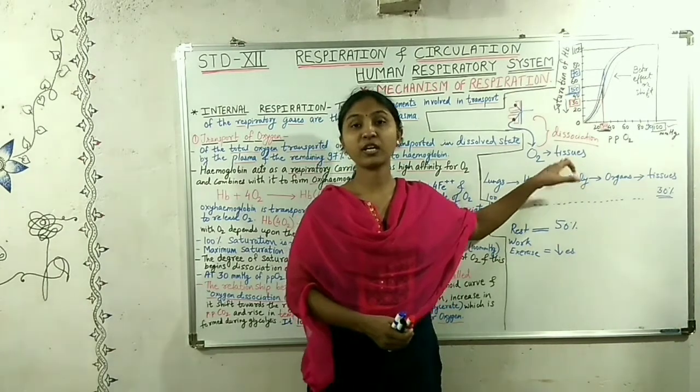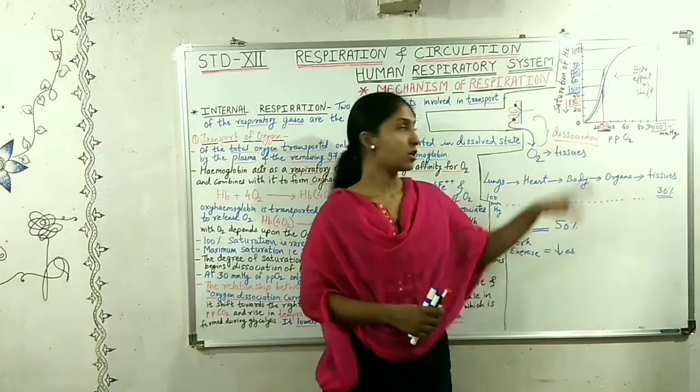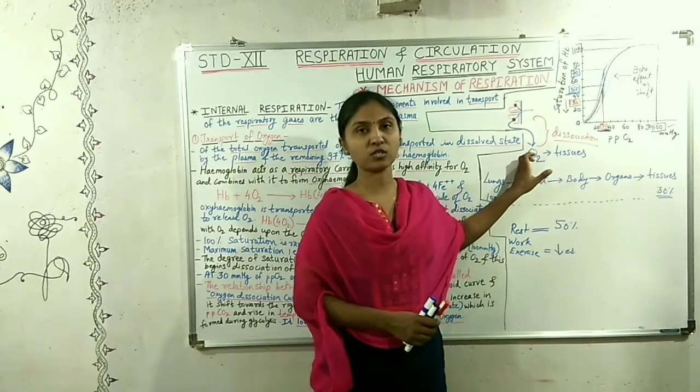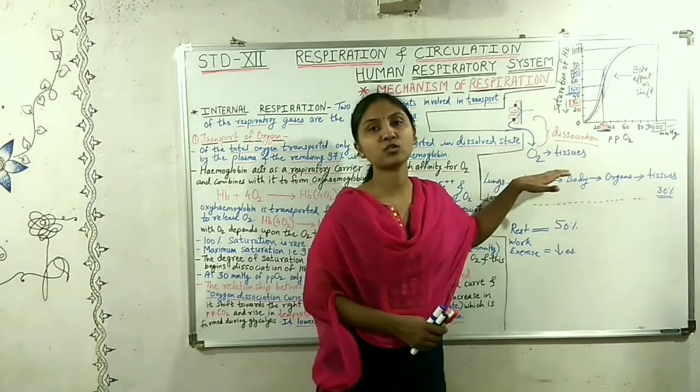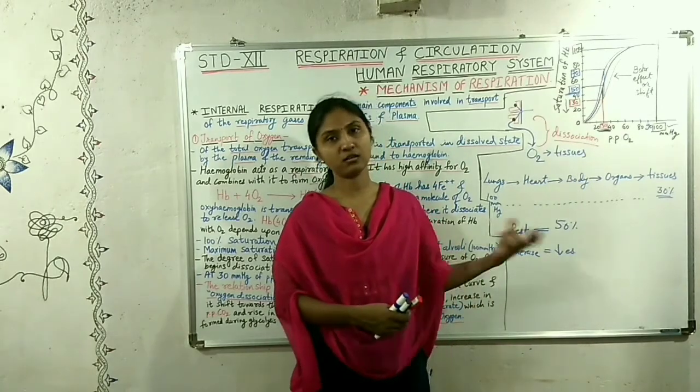The tissues will get injured and suffer from fatigue. So the hemoglobin sacrifices its love for oxygen, or gives away its oxygen to the tissues, so that the tissues can carry their work on.